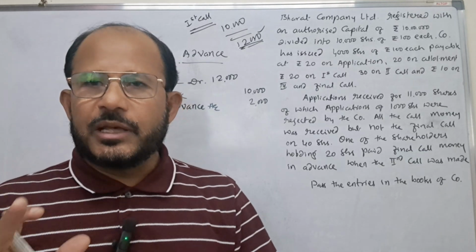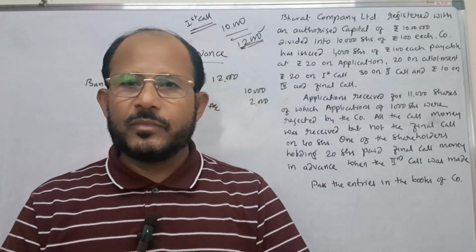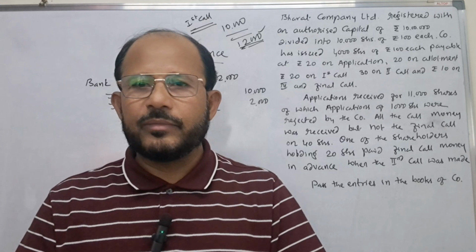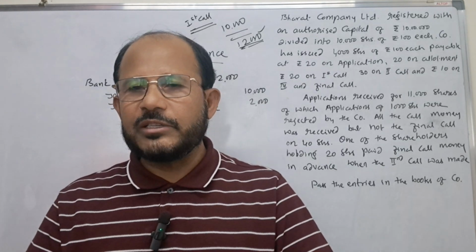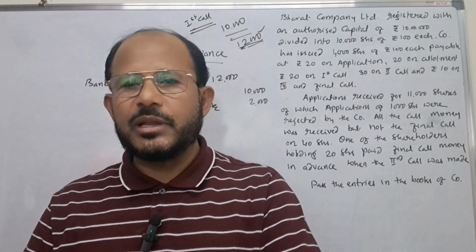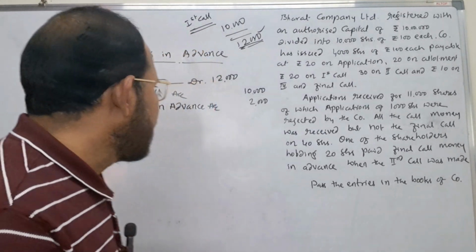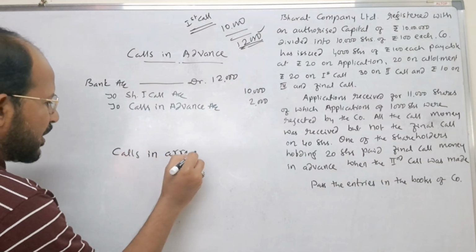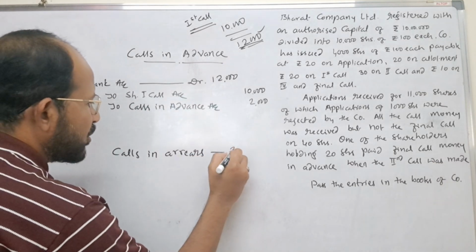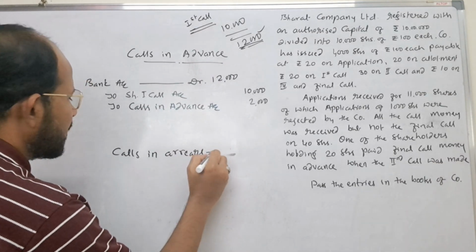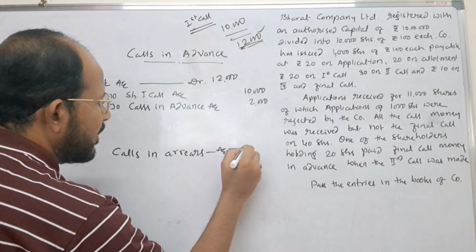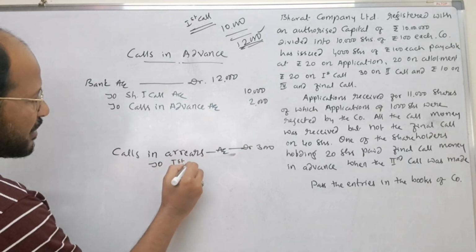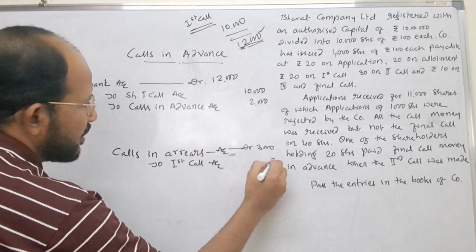Next one is in case of calls in arrears. One more important point you remember. Whenever the calls in arrears money is received, we pass a reverse entry. See, when calls in arrears is there, what journal entry do we pass? Calls in arrears account is debited and share call account is credited. You take for example here, assume rupees 3,000 is the calls in arrears amount. Calls in arrears account is debited with rupees 3,000, to share first call account, rupees 3,000.